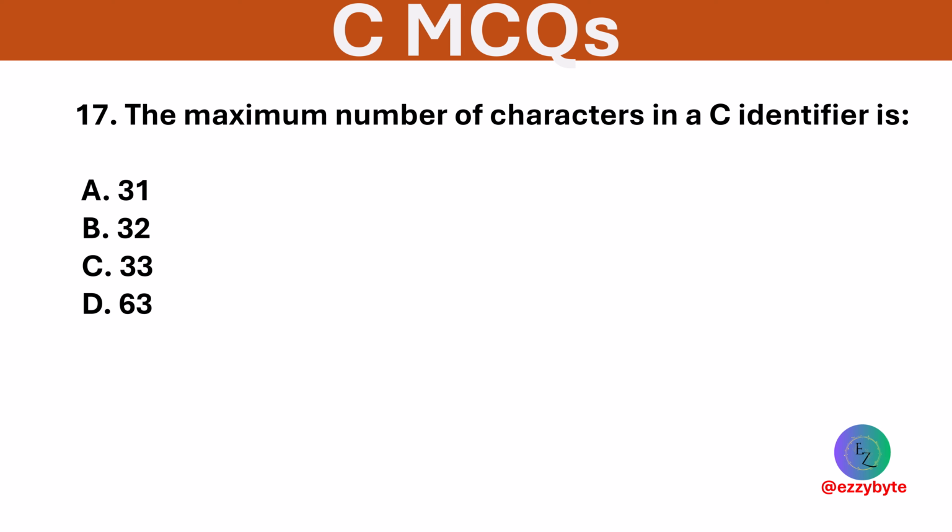The maximum number of characters in a C identifier is. Options are 31, 32, 33, and 63. Option A is correct. According to the C standard, at least 31 characters should be significant.